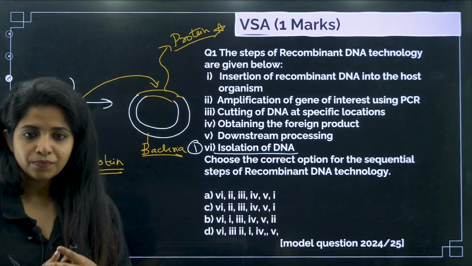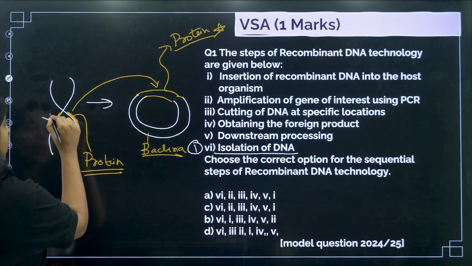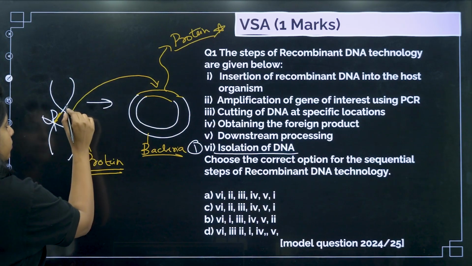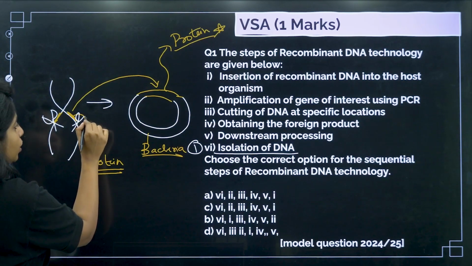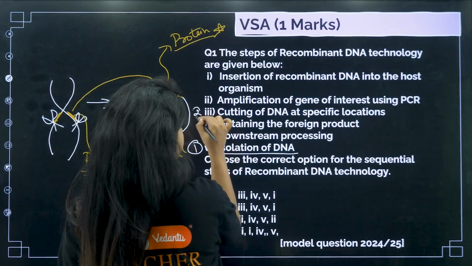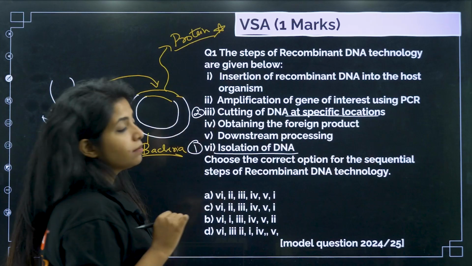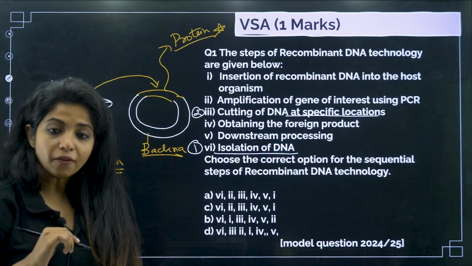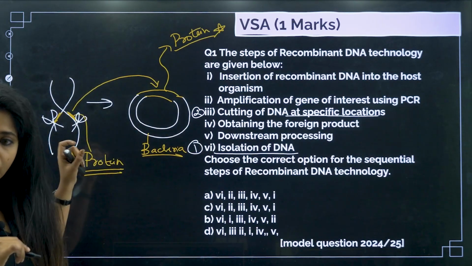Okay. Next thing, after I isolated it, I have to cut this particular DNA. I have to cut this particular DNA over here, and then I have to insert it over there, right? So cutting of DNA at specific location becomes the second thing. Now, after that, what? After I've cut, then what, children?